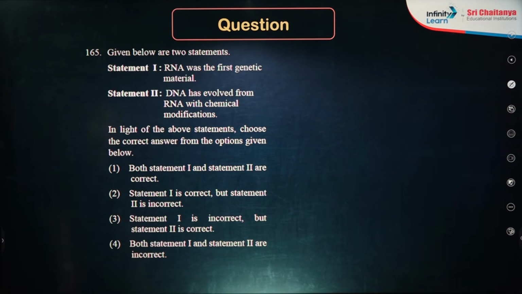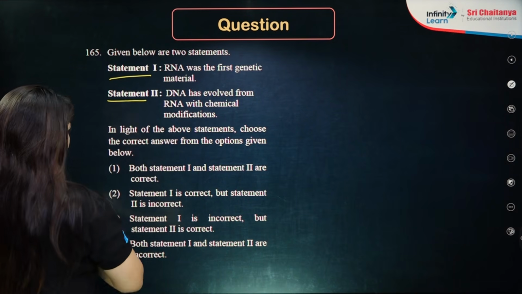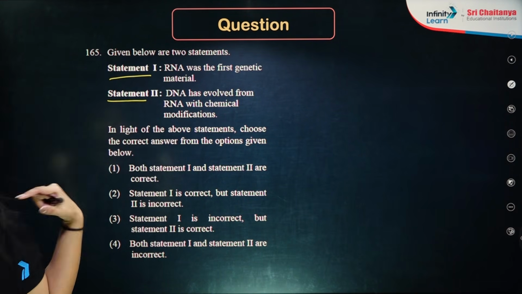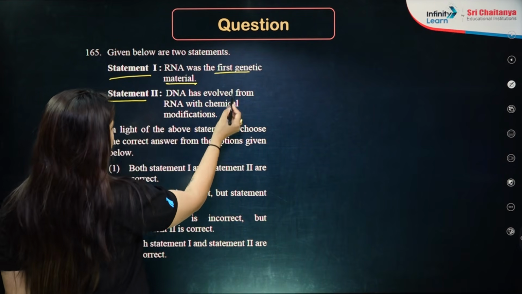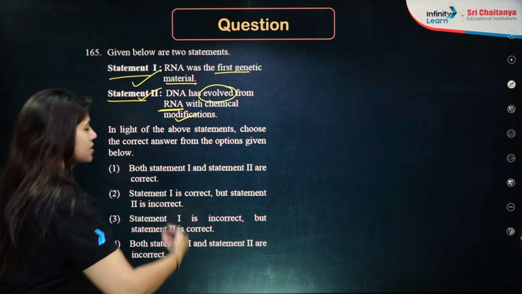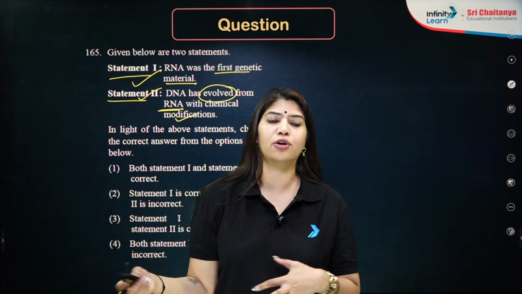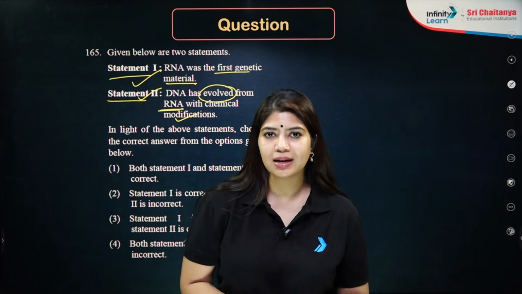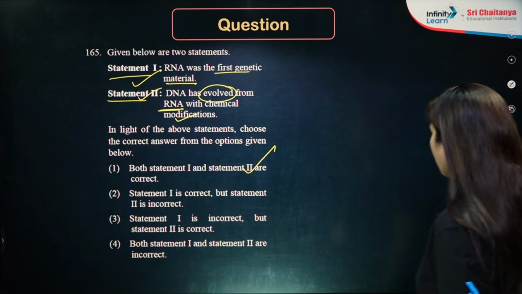Perfectly correct statement. Then we have the next question: two statements, and we need to find the correct statement. RNA was the first genetic material. Yes. And DNA has evolved from RNA with chemical modification. Both the statements are correct. DNA is deoxyribonucleic acid; certain modifications were made, and then DNA was formed. So both the statements are correct. Answer is option number 1.